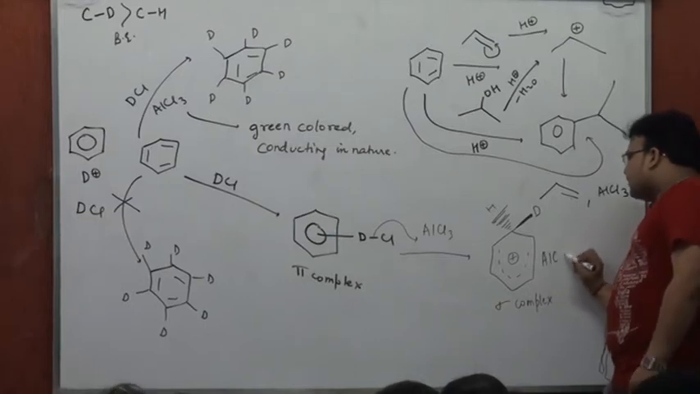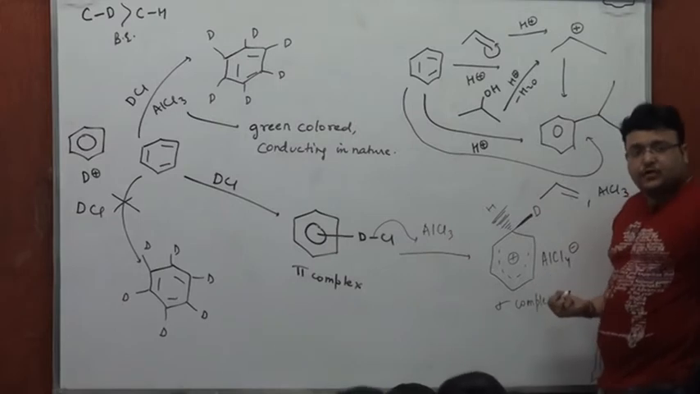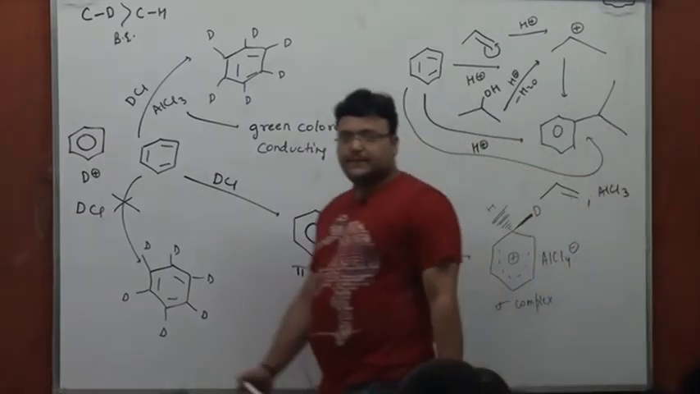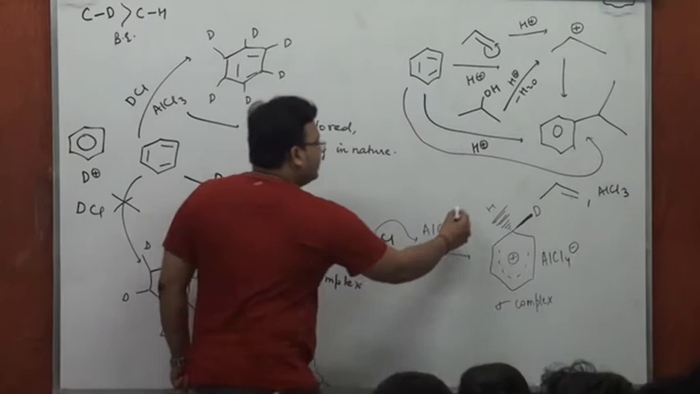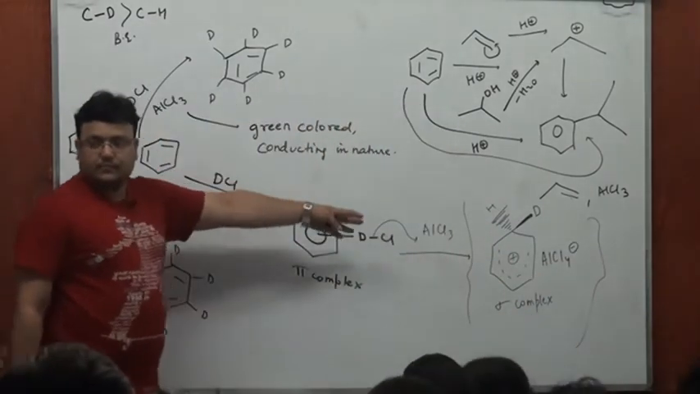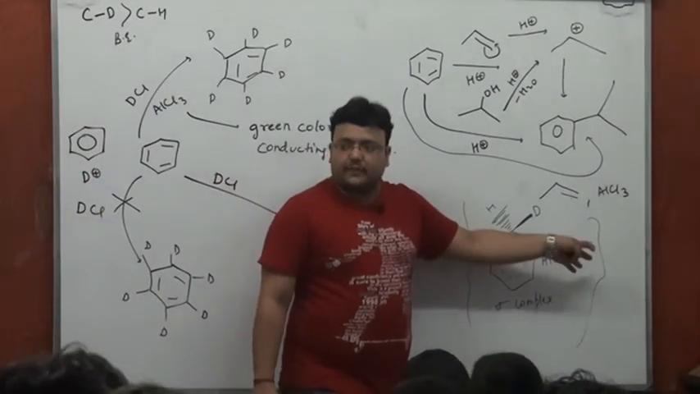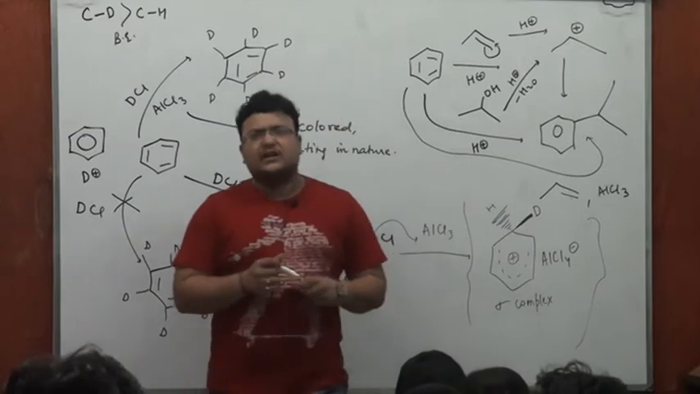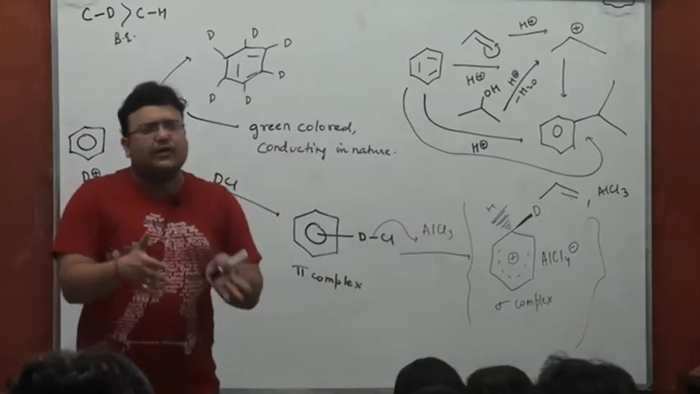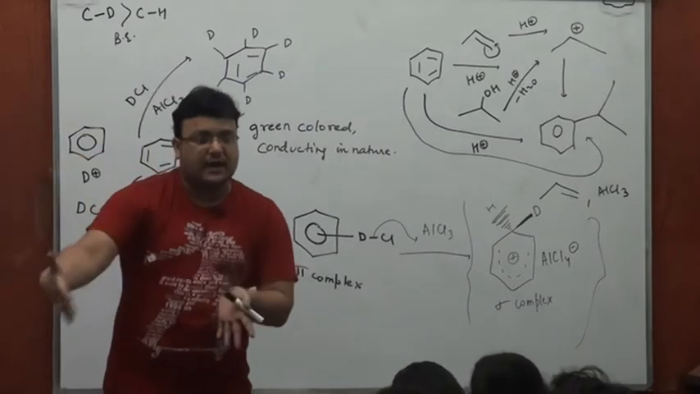AlCl4 minus will lie in close vicinity, and it's these ions which are responsible for the color. This positive ion and this AlCl4 minus in vicinity are responsible for the color and the conducting nature of the solution, because only with DCl and AlCl3 we're never able to create that solution.